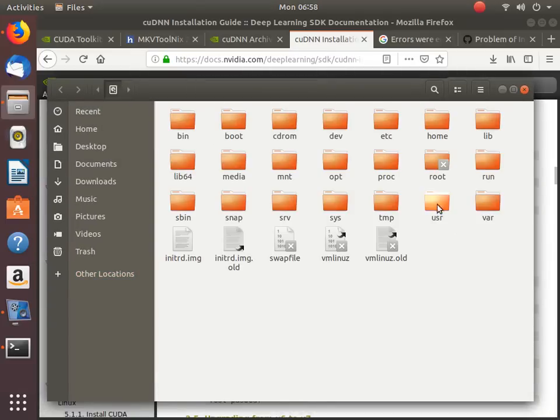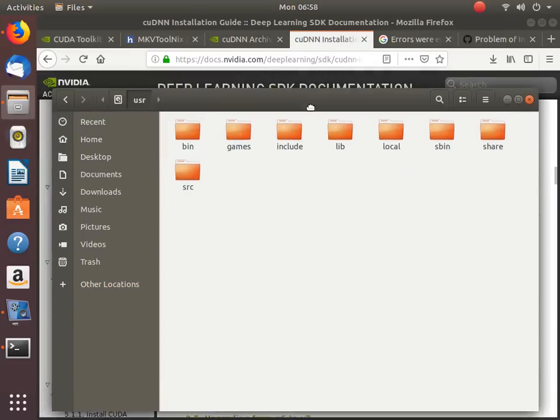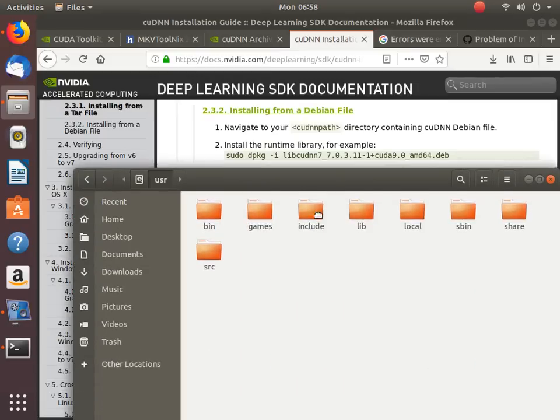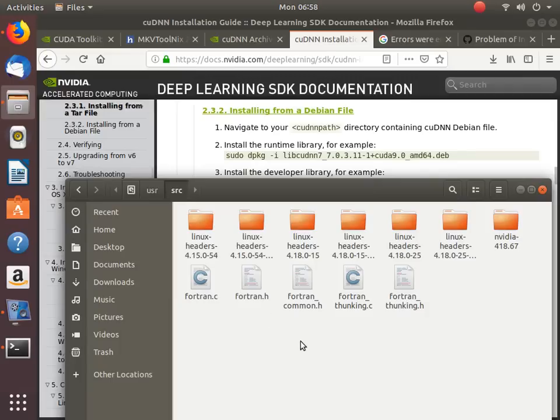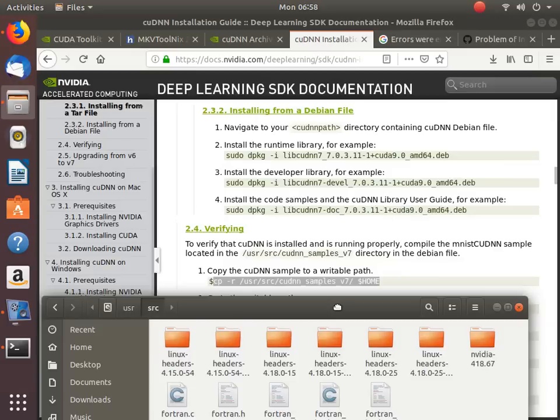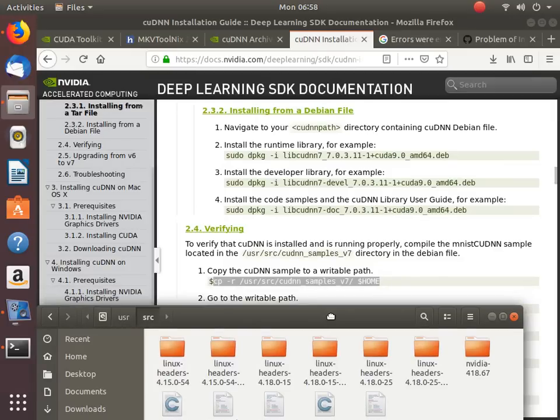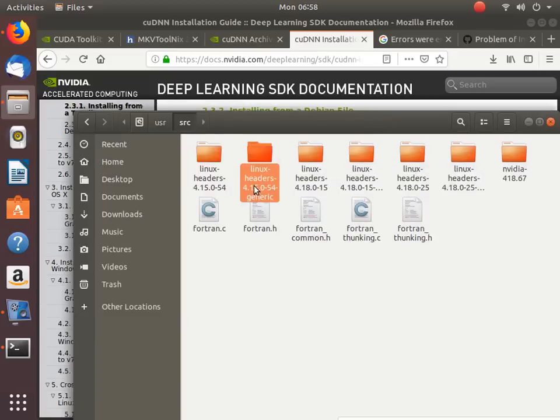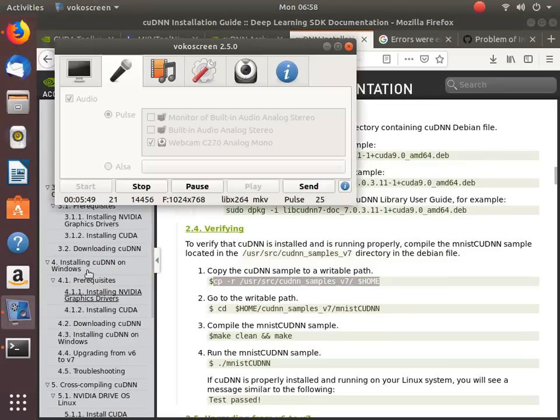Okay, user source, and code and samples must have been downloaded here. It's not over here. Okay, user source, yes, it is user source, it is next, it is over here, and NVIDIA is over here, but I don't think that the user samples have been downloaded here. I don't know why. So let's look for an online solution.